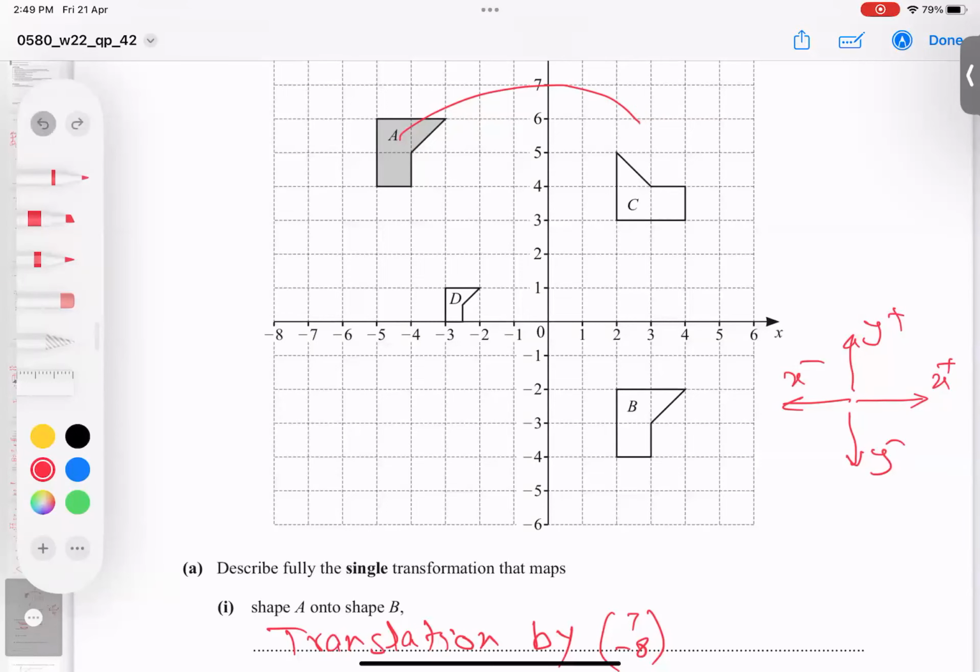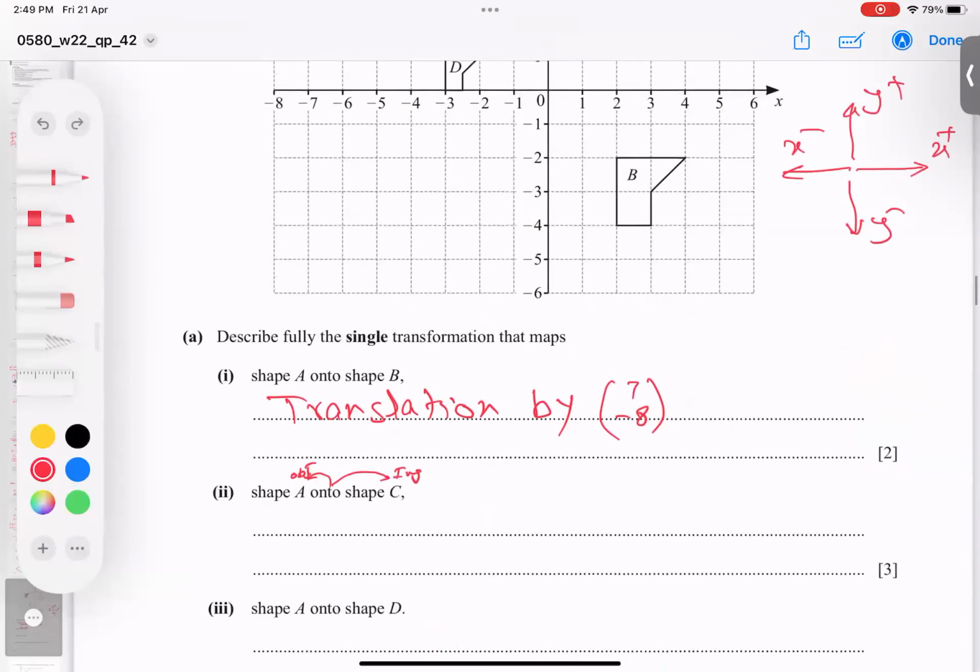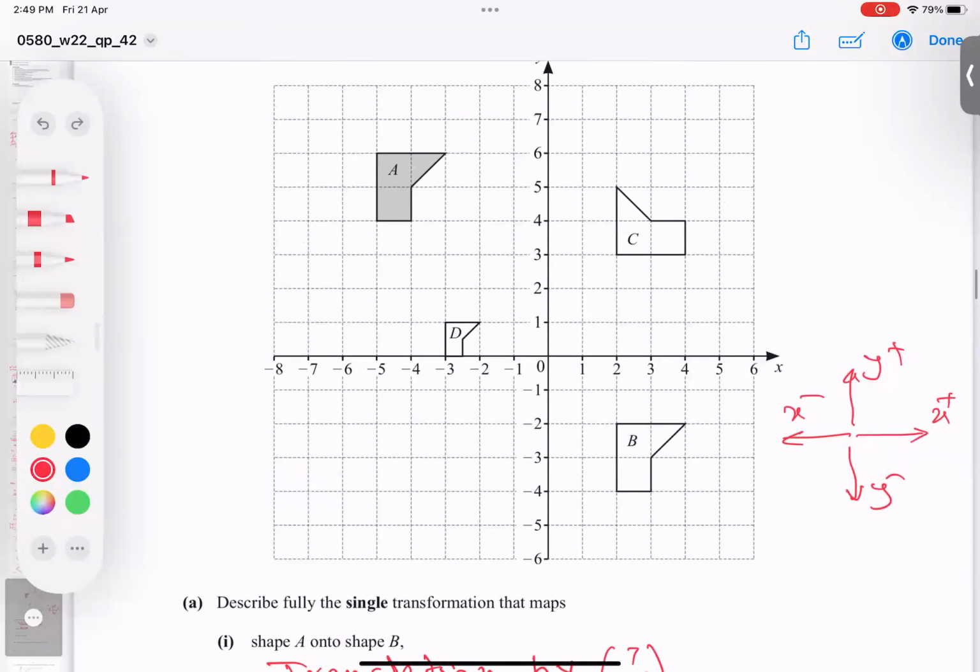Let's see what is happening. A onto C, it looks like rotation. And we have to look where the center is. It looked like clockwise, but no, it's not clockwise. In clockwise, it would come as an upward shape. It is anti-clockwise. See, if this comes, it becomes this shape.